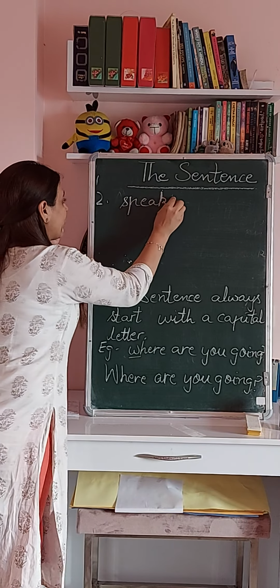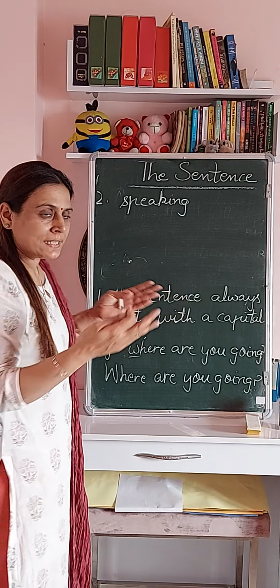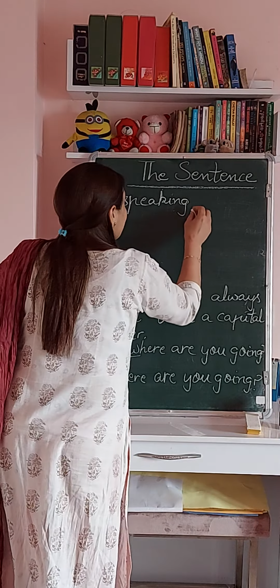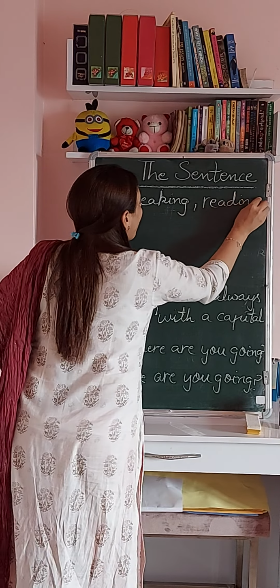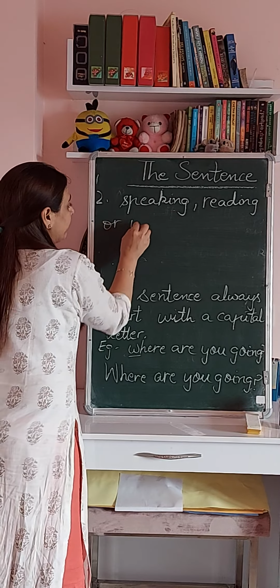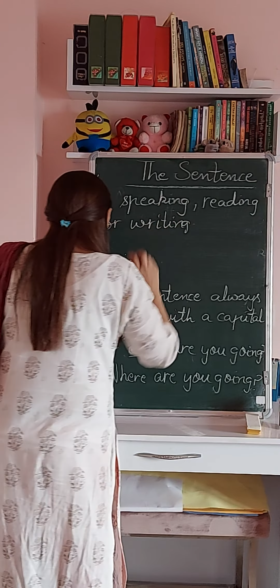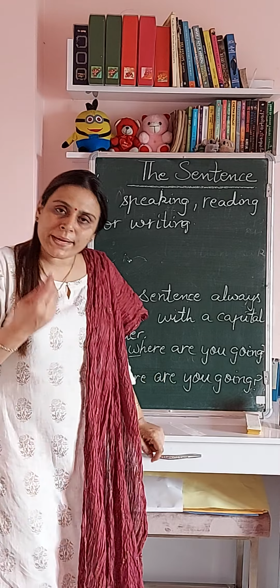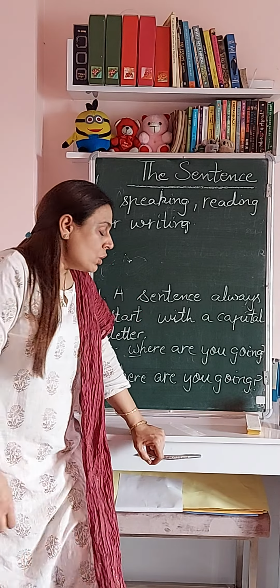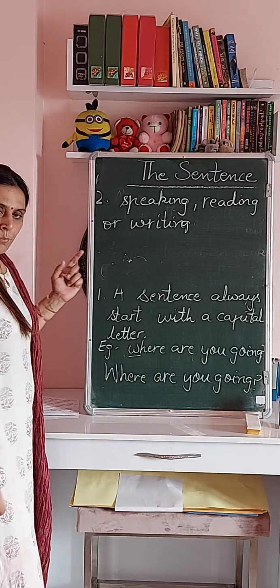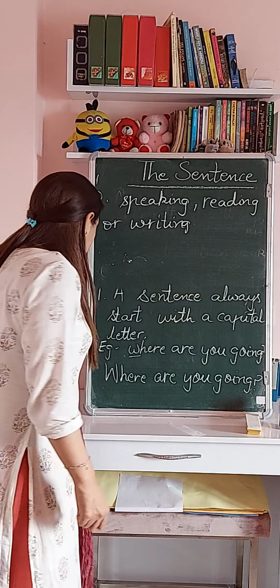Like I am talking to you right now, I am talking to you in proper sentences. So we use sentences when we speak, read, or write. All these are the three very important points when we start with the sentence.